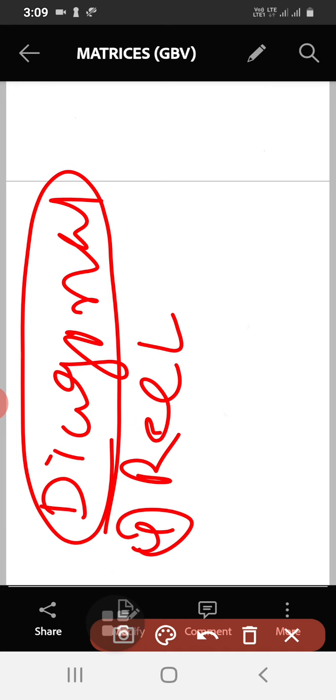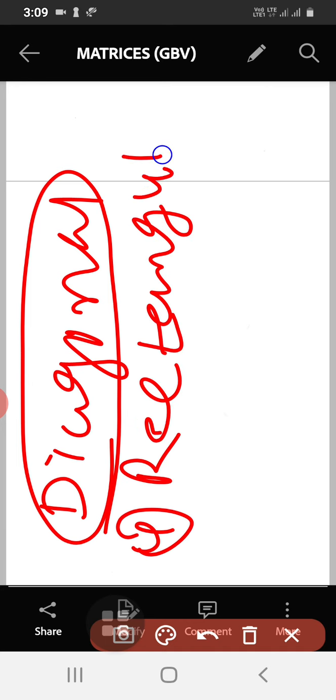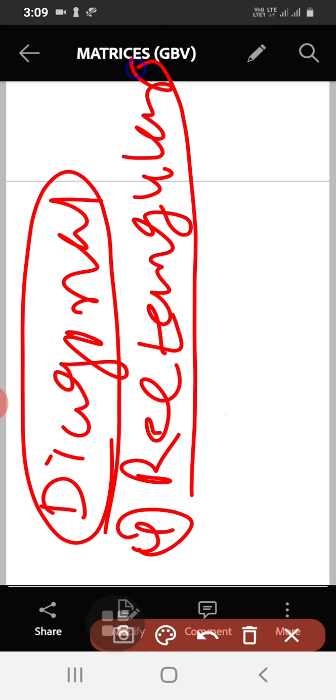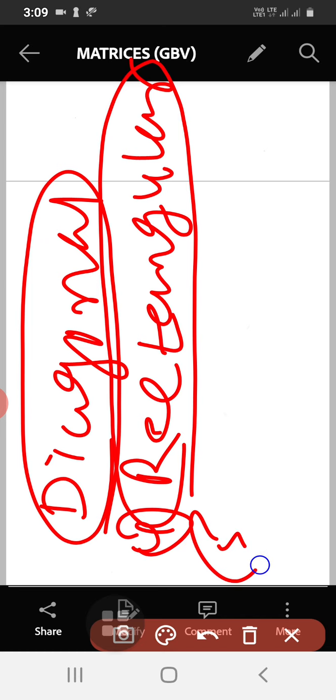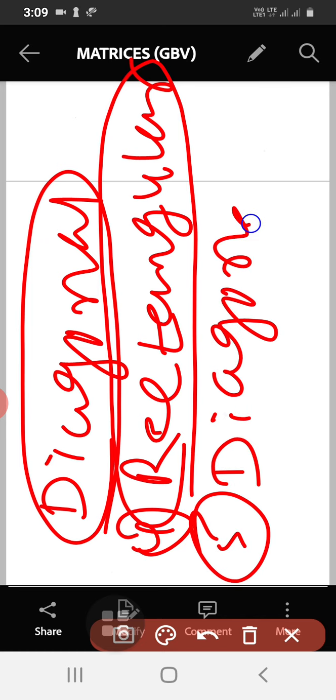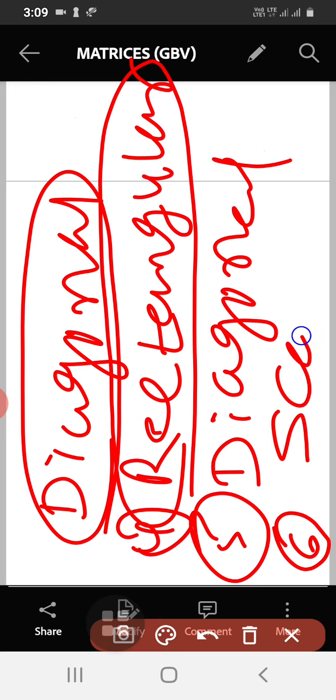Then rectangular matrix. Rectangular matrix means the number of rows and number of columns are not equal. Then diagonal matrix. We have learned the definition of diagonal matrix. Then scalar matrix.